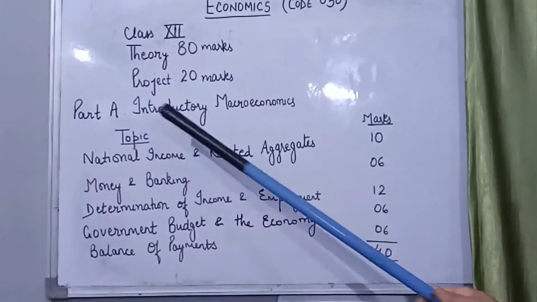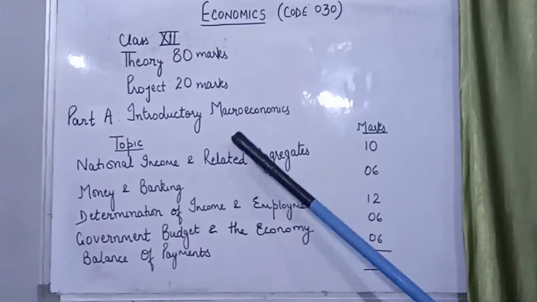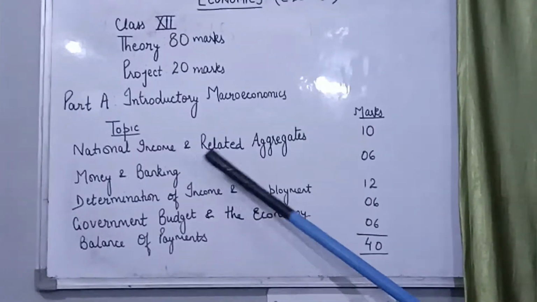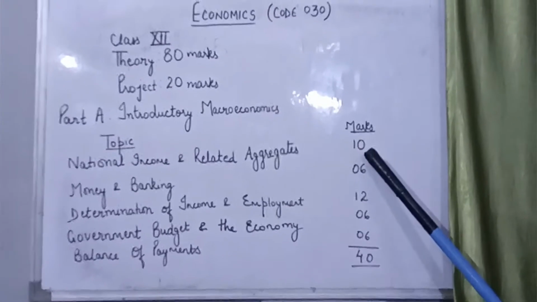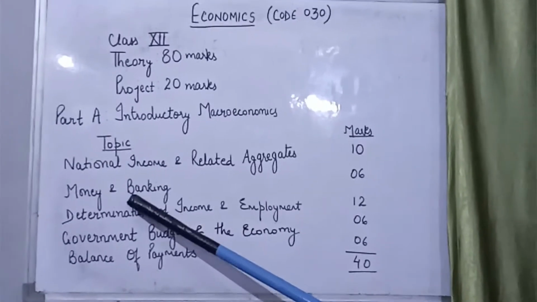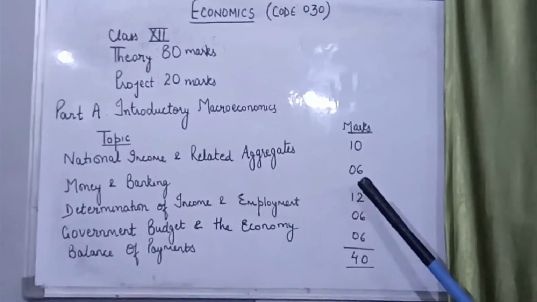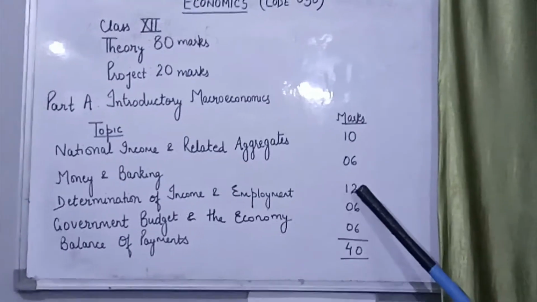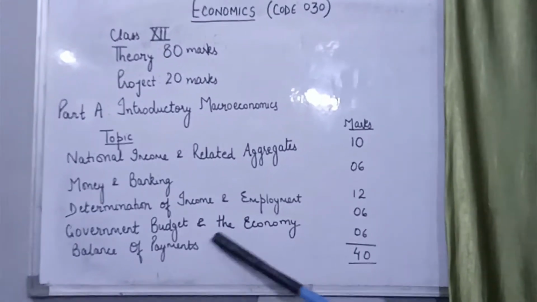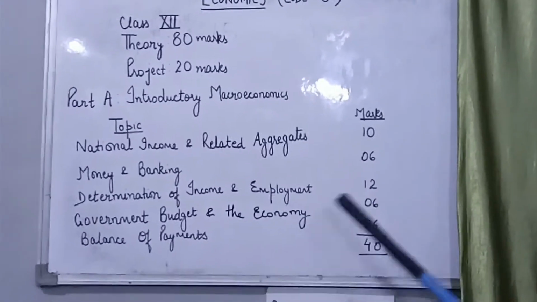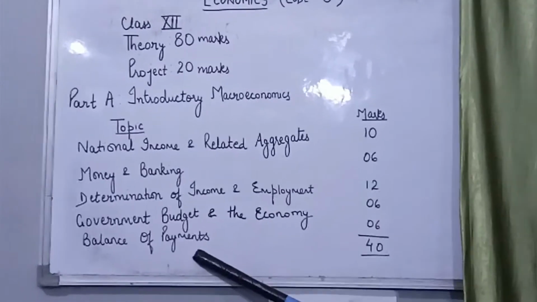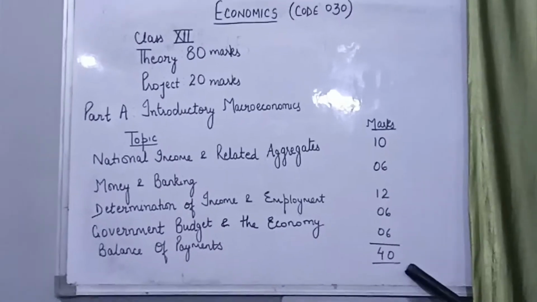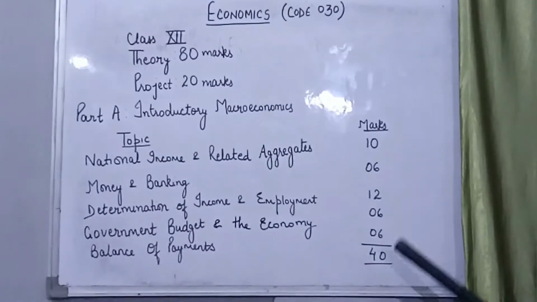You can see part A is introductory macroeconomics. Let us understand the topics of macroeconomics. The first unit is national income and related aggregates, which carries 10 marks. Then we have the second unit as money and banking, which carries 6 marks. Determination of income and employment theory carries 12 marks. Government budget and the economy carries 6 marks. And the last unit, that is the fifth unit, carries 6 marks, which is balance of payment. So in totality, part A carries 40 marks.